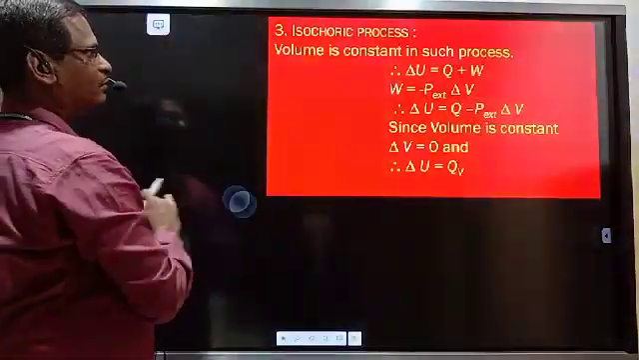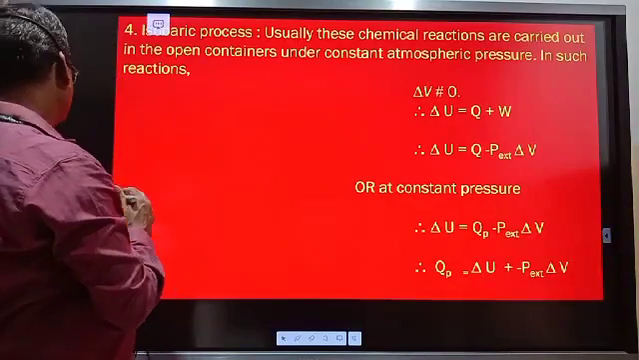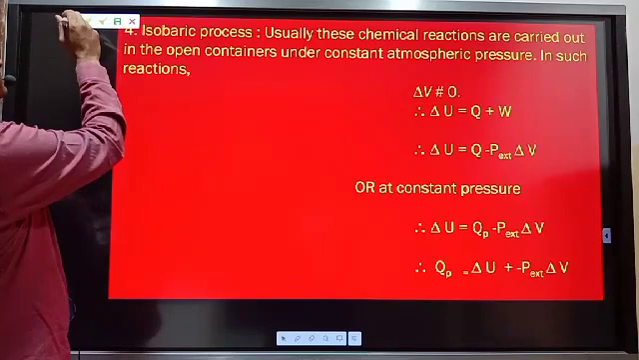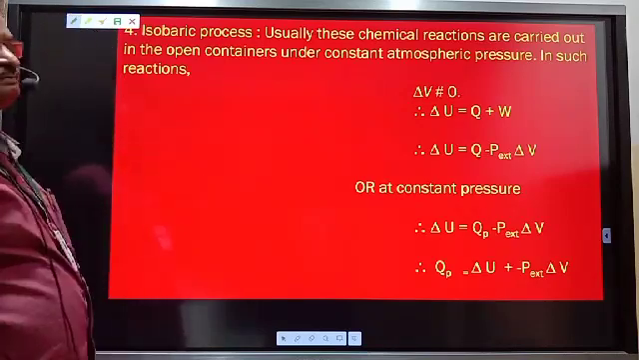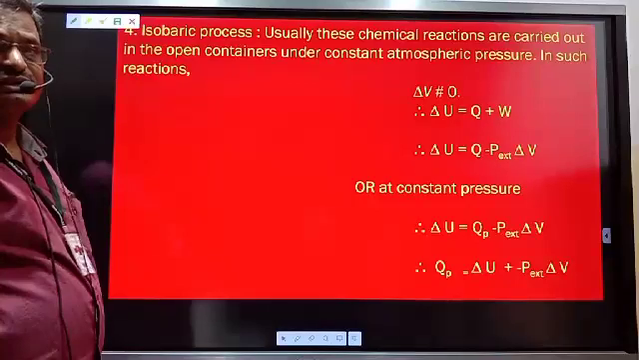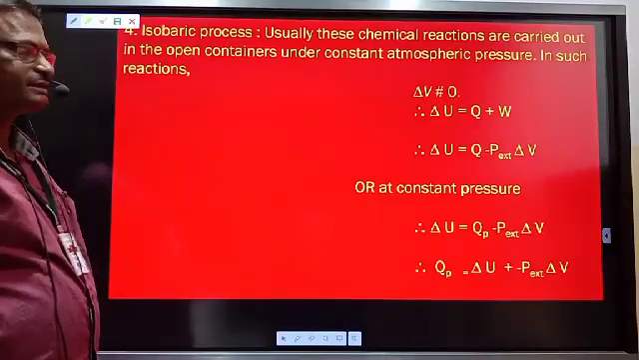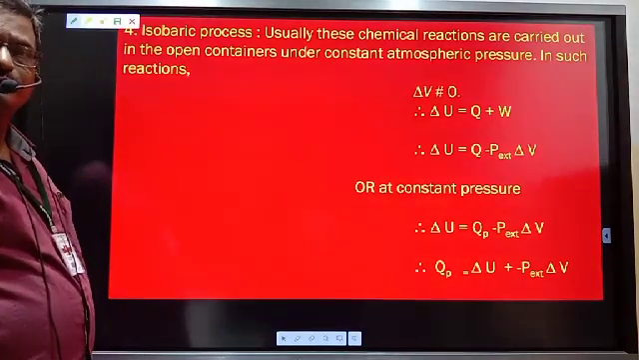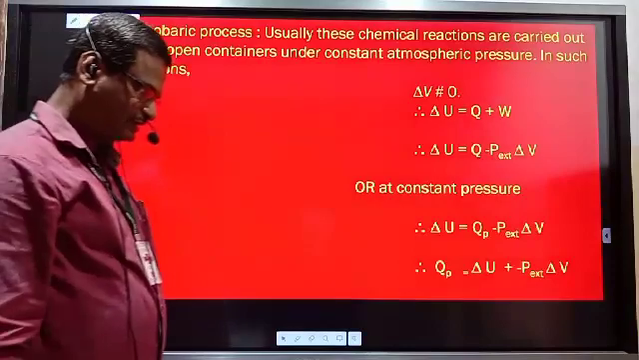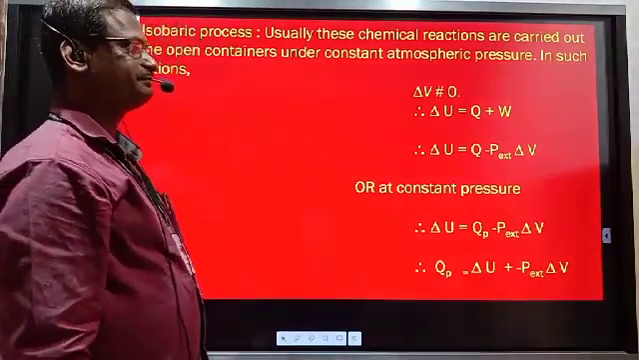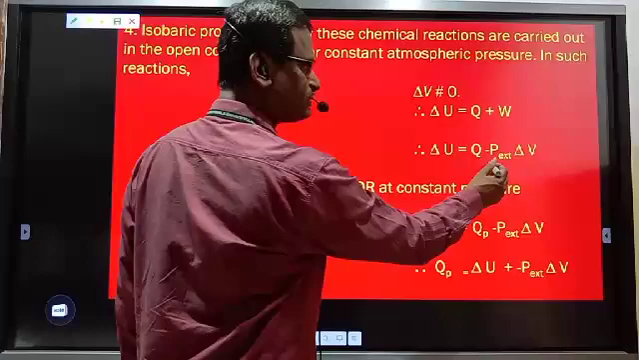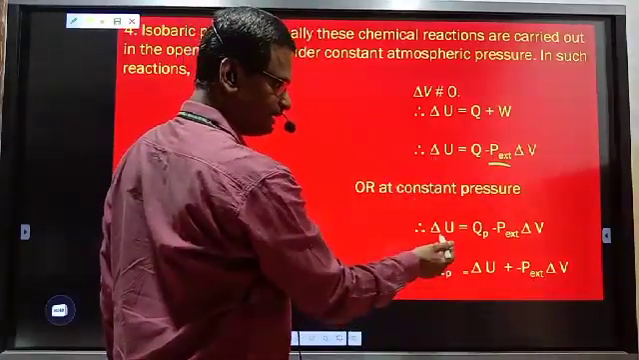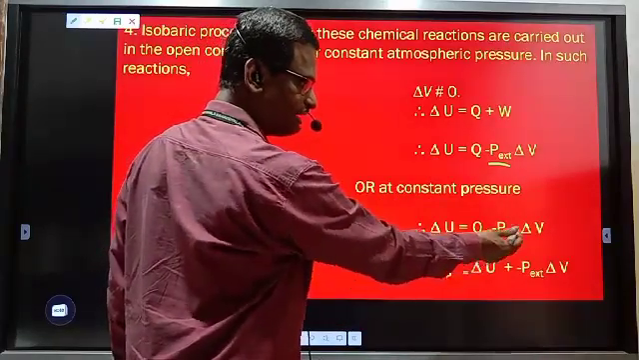And see one more process, it is the isobaric process, which is carried out at constant pressure. The processes which are carried out at constant pressure, where P1 is equal to P2, initial state pressure is equal to final state pressure. So pressure is constant, nothing changes in the equation. So delta U is equal to Q at constant pressure minus P delta V.